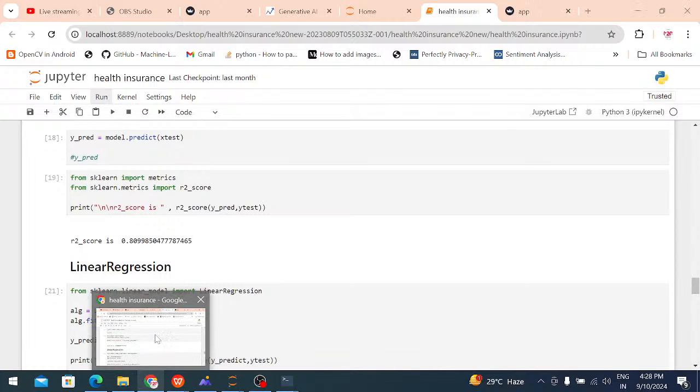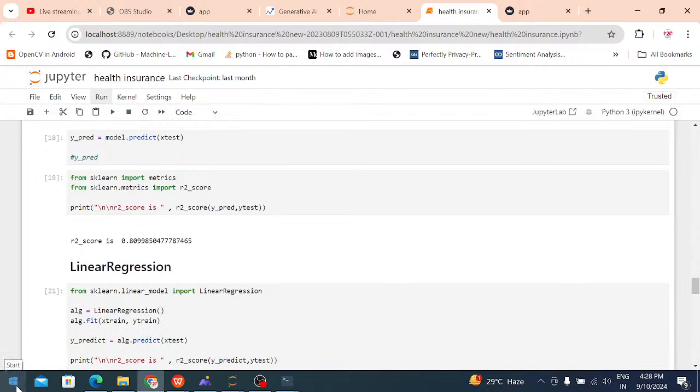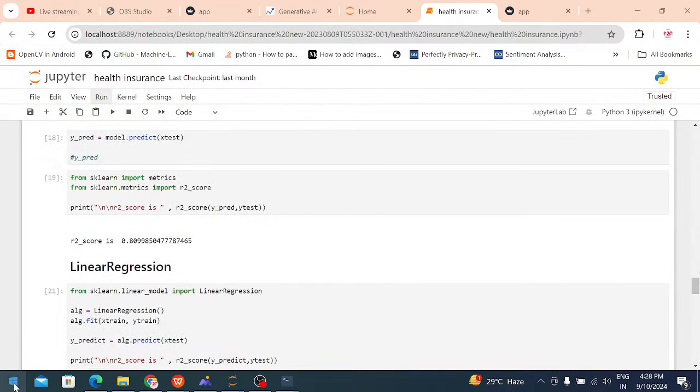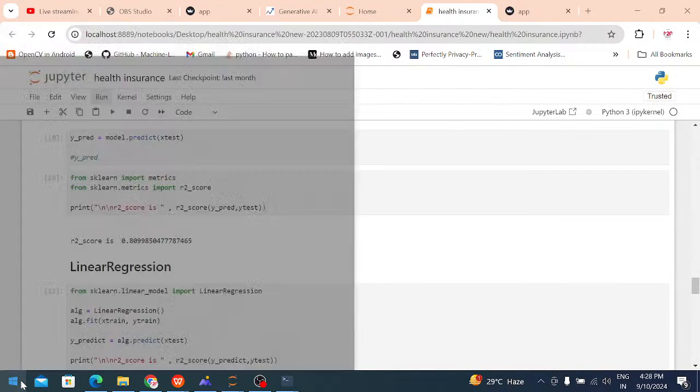I will show the Flask code also. How to open the Flask code? This is the Streamlit code, right? Okay, I will show one more Flask code. Just a minute. Open the Anaconda prompt one more time.